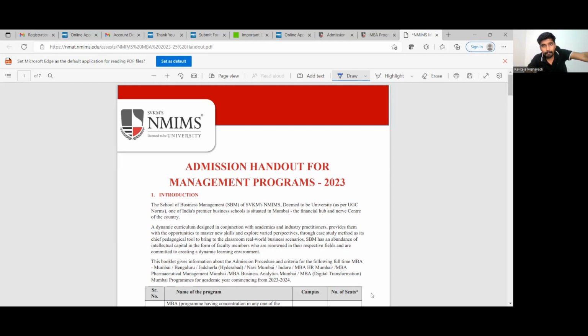So that's all. I think this is more or less comprehensive in the sense of what it is that you actually require to do for NMAT form filling. Next time, probably we will come up with a video on NMIMS ka form filling kaise hota hai, specific to that particular thing.